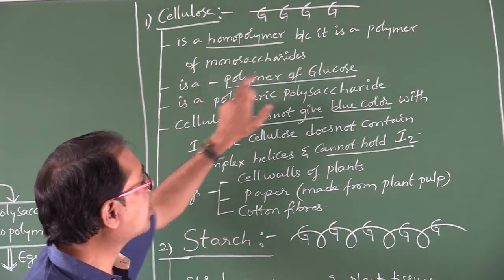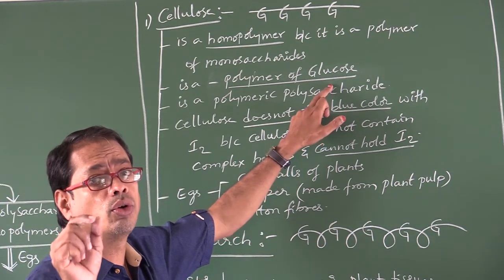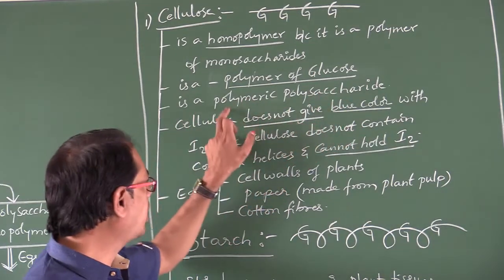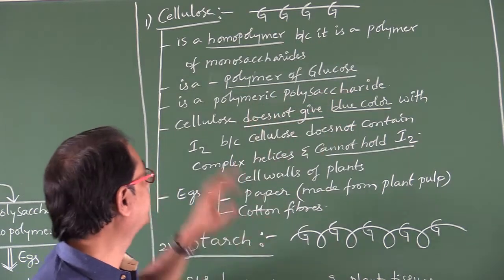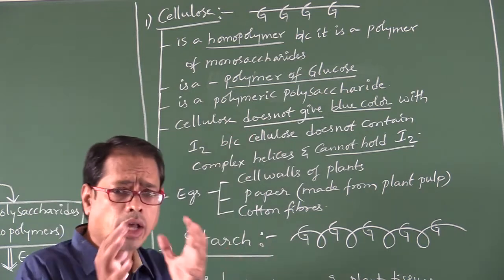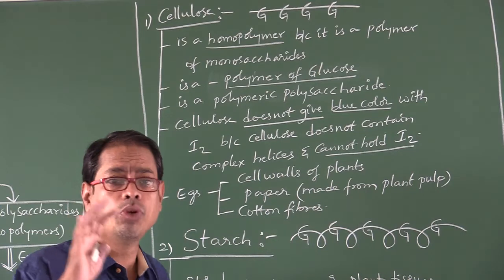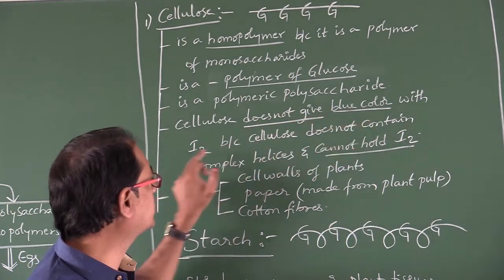Cellulose is a polymer of glucose. It is a polymeric polysaccharide. Polymeric means many. Cellulose does not hold iodine molecules. That's why it does not give blue color with iodine.